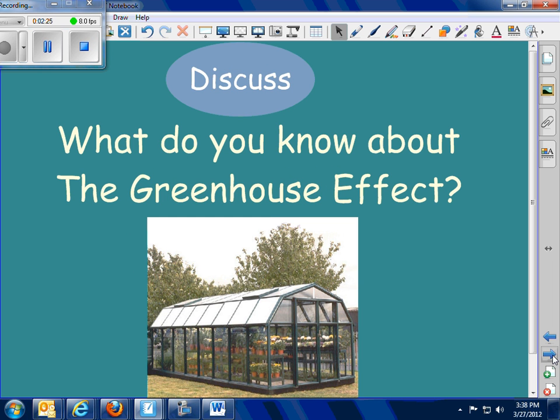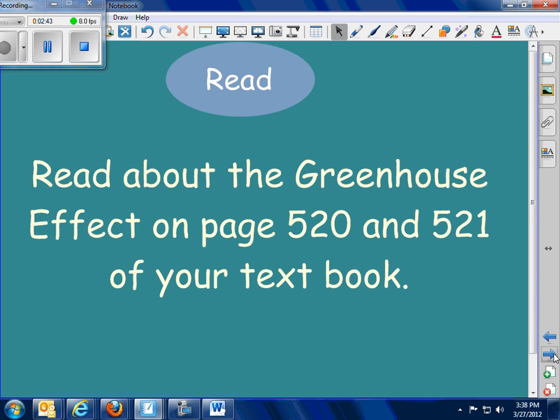Now, when we talked about the greenhouse effect, it kind of works just like this greenhouse right here. Sunlight comes in, hits the surface, and tries to bounce back out, but the glass doesn't allow it to come back out, so it bounces right back down, and it keeps this area nice and warm. Our planet does the same thing.